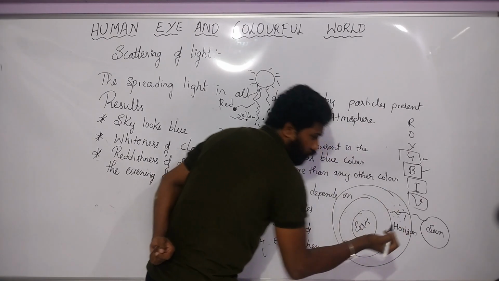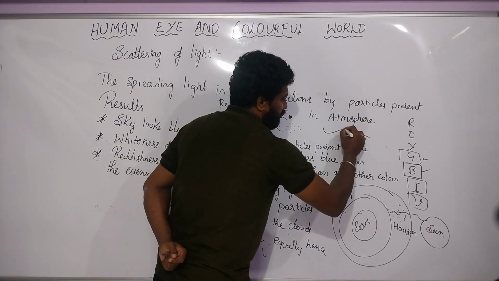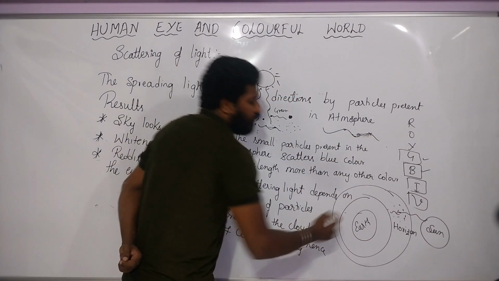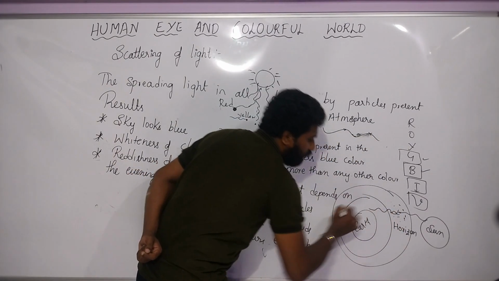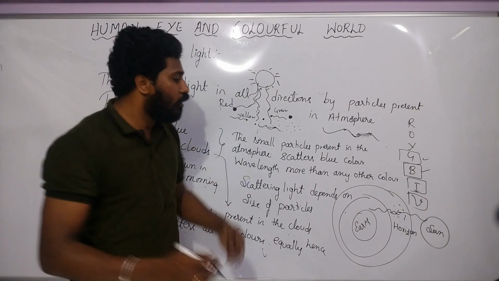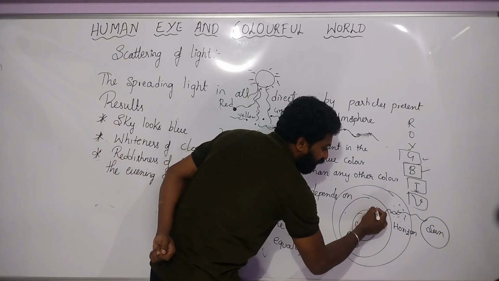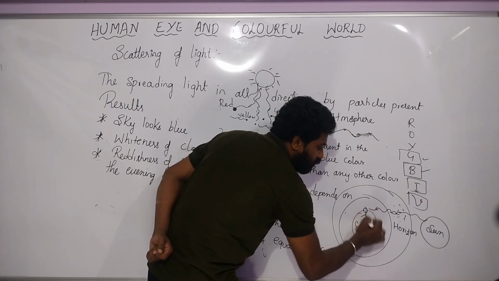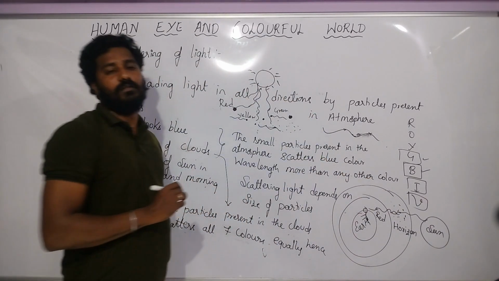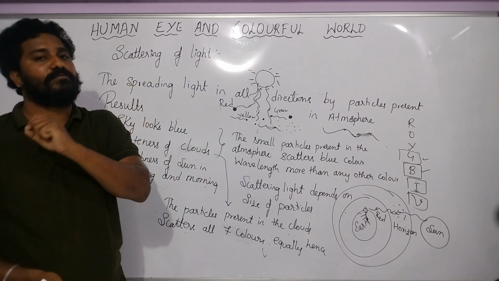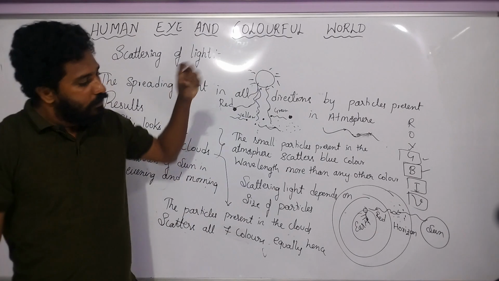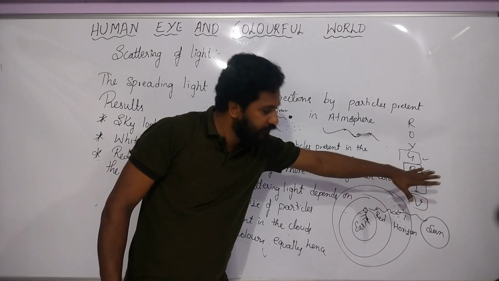The distance between consecutive crests or troughs is called wavelength. So red color has more wavelength so that it can travel longer distances. So when we look at the color of light coming to us, we judge that the sun is reddish, but the actual color of the sun is yellow. Did you understand, children?